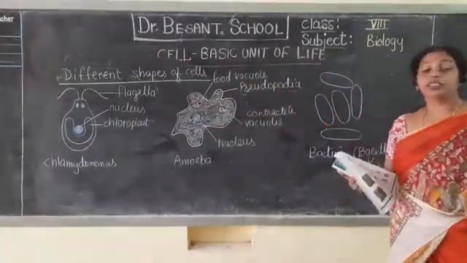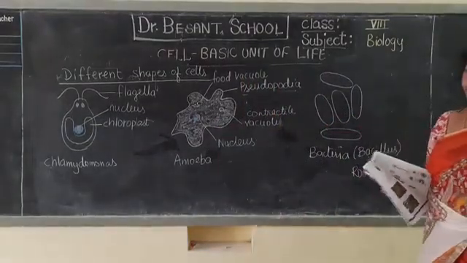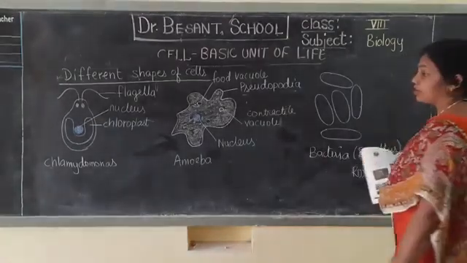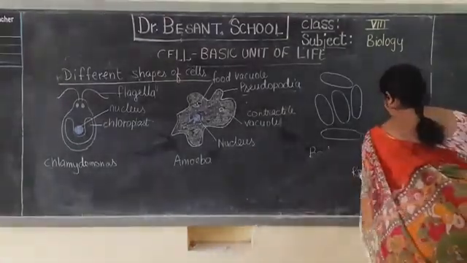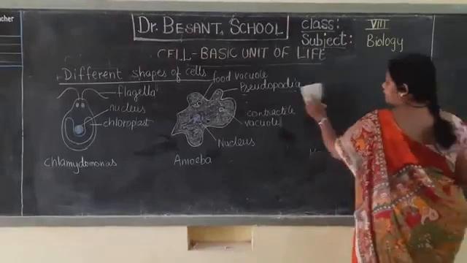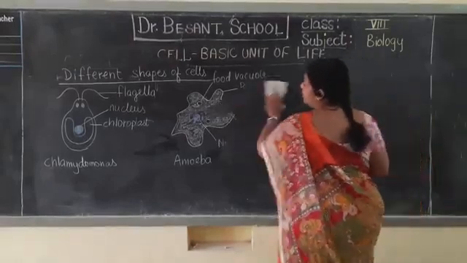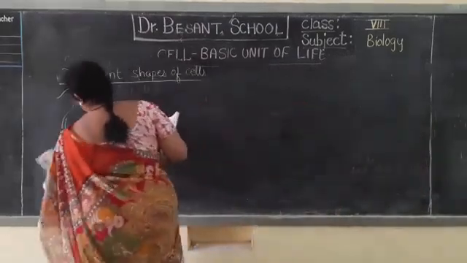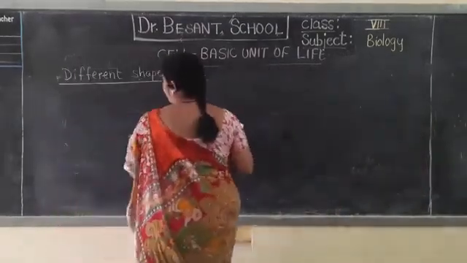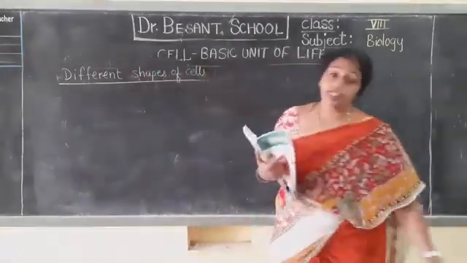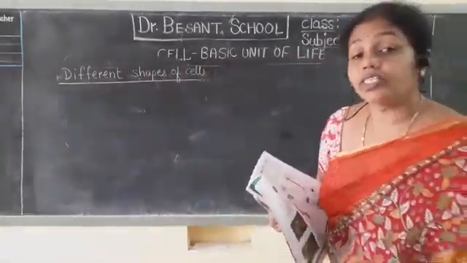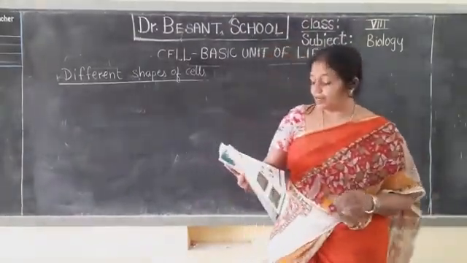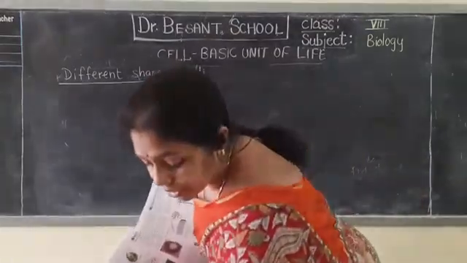Just draw the diagrams. These diagrams are very important in the exam. The diagrams would be given and you will be asked to identify them. Okay? Over? Okay. Next, I shall draw further diagrams of different cells. Whatever I have drawn till now, they are all unicellular organisms. Now I shall draw the shapes of the cells that are present in multicellular organisms having different shapes. In animals, what shapes can we get?